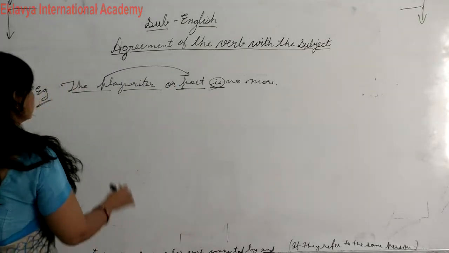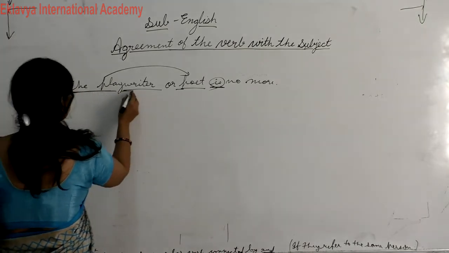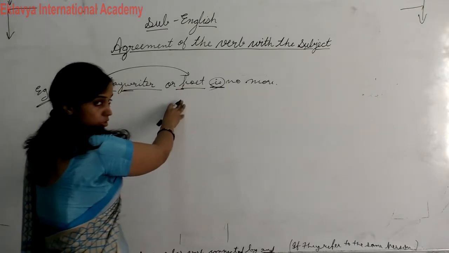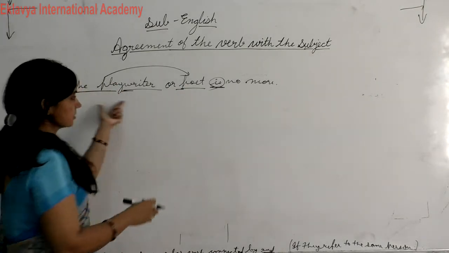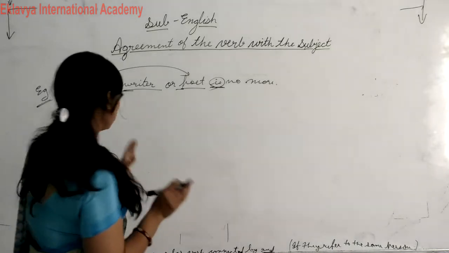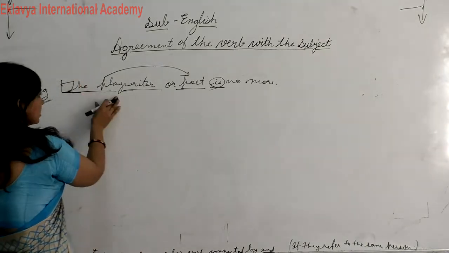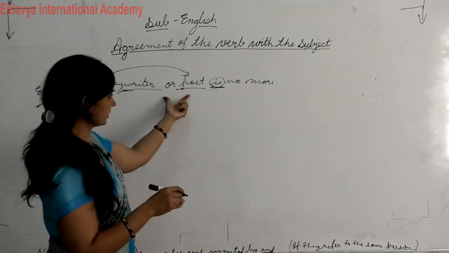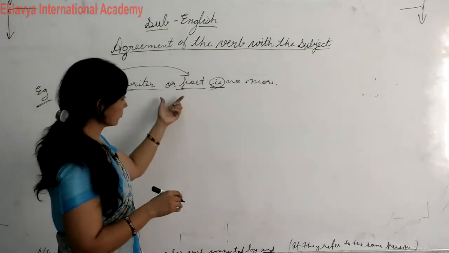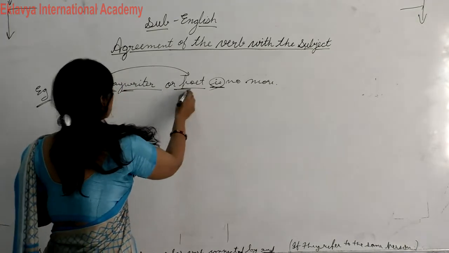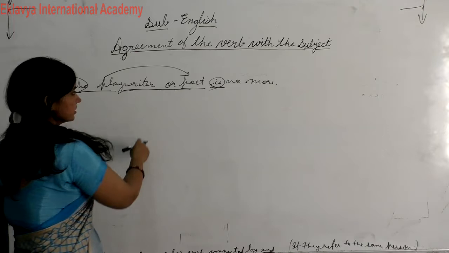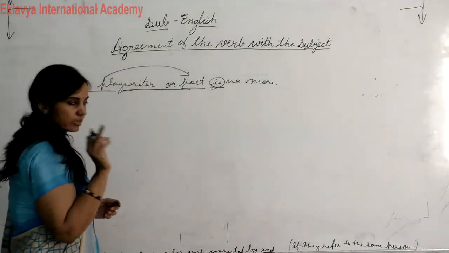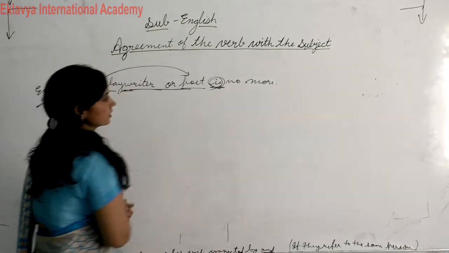Okay, singular verb, because for identification, if an article is used with the first subject, and with the second subject no article is being used, then in this case they are the same person. I repeat again, if an article is used with the first noun, here "the" is used, but in the second noun no article is used, then in this case they are considered a single person. In this case you have to use a singular verb.